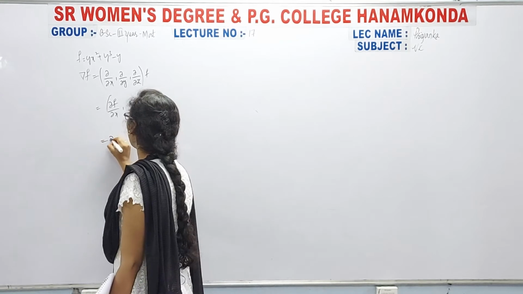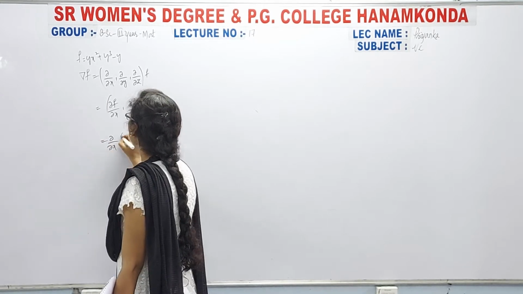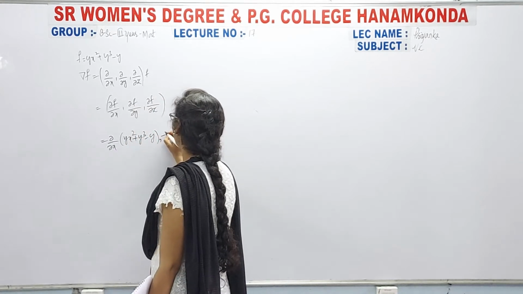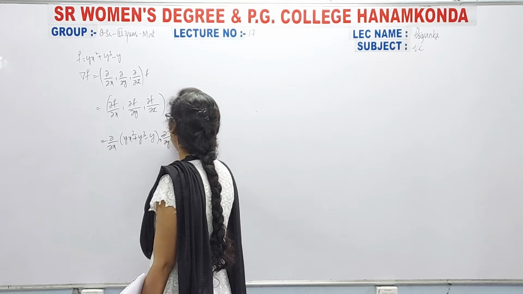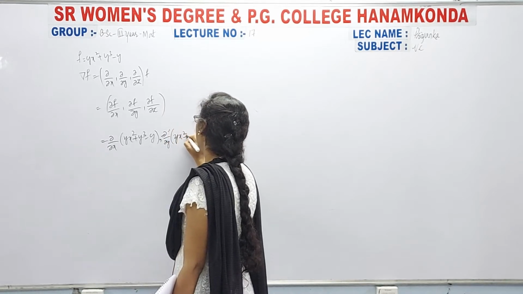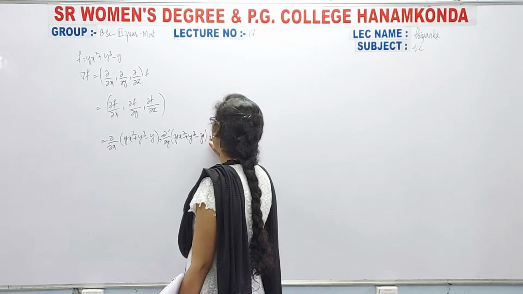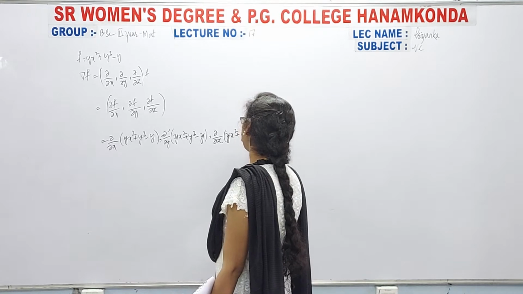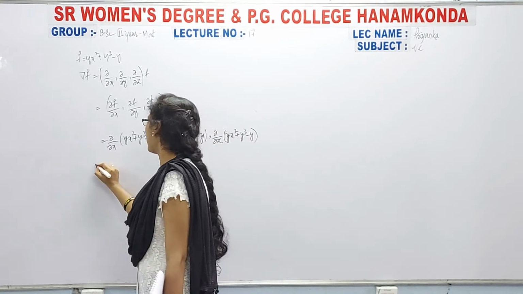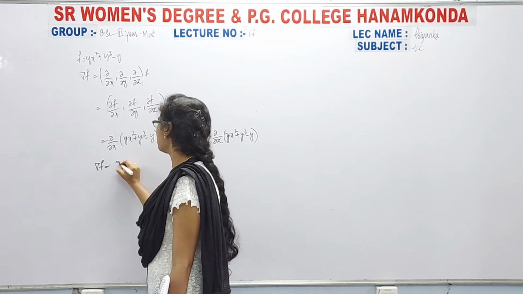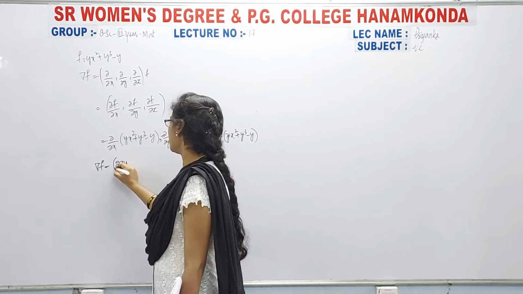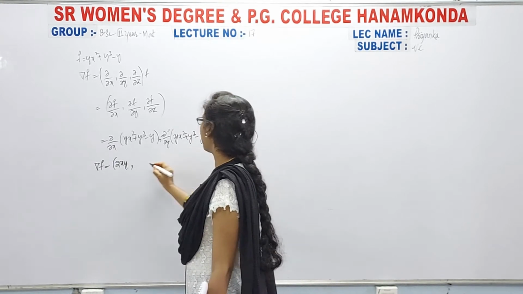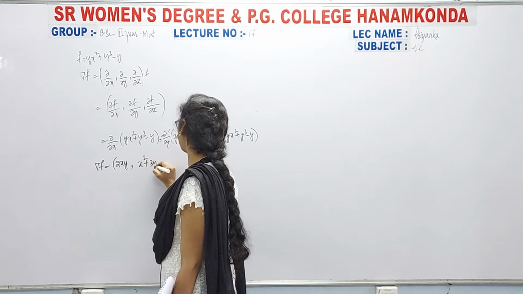Then dou by dou x of y x square plus y cube minus y, dou by dou y of the same, and dou by dou z of the same. So grad f is equal to, with respect to x, 2xy, comma, with respect to y, we get x square plus 3y square minus 1.